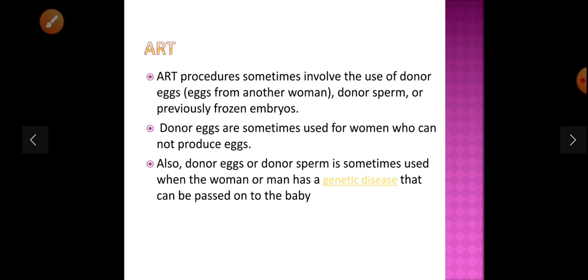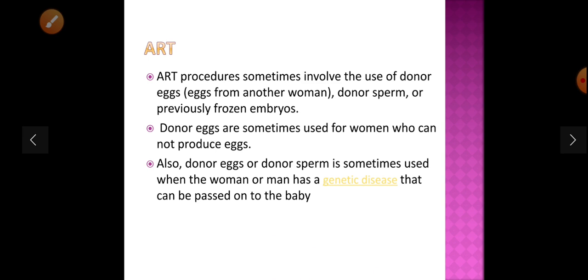ART procedures sometimes involve the use of donor eggs from another woman, donor sperm, or previously frozen embryos. Donor eggs are sometimes used for women who cannot produce eggs. Also, donor eggs or donor sperm are sometimes used when the woman or the man has a genetic disorder that can be passed on to the baby.